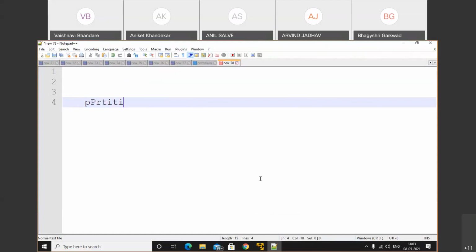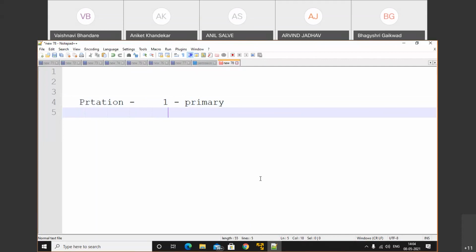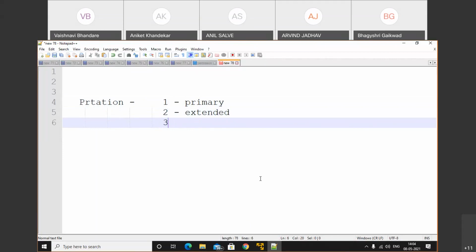let's start with some basic concepts of partition. The partition will be categorized into three parts. The first one is the primary partition. The second one is the extended partition, and the third part is the logical partition.